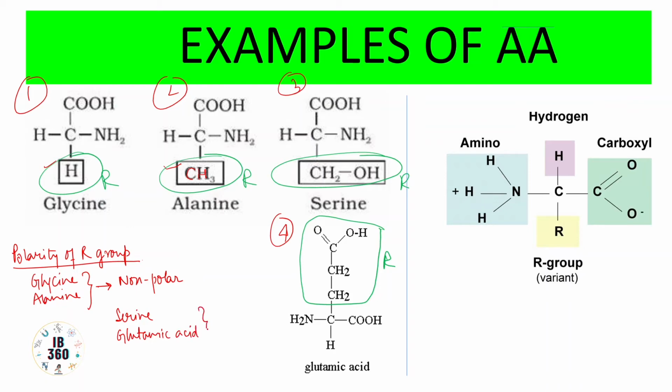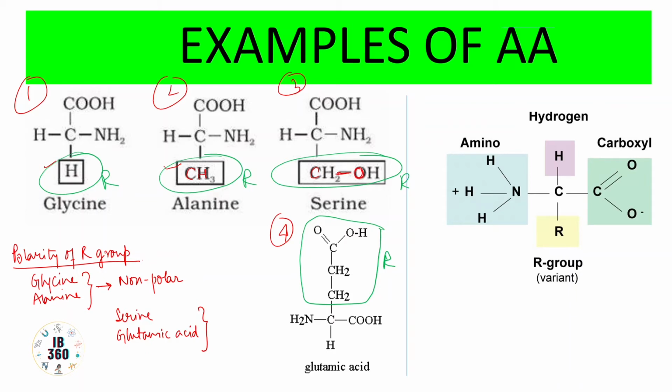In serine, the bond which is formed between carbon and oxygen will show a fractional charge distribution. The electron density would be more towards oxygen because oxygen has more electronegativity compared to carbon, so a polarity is developed thereby.